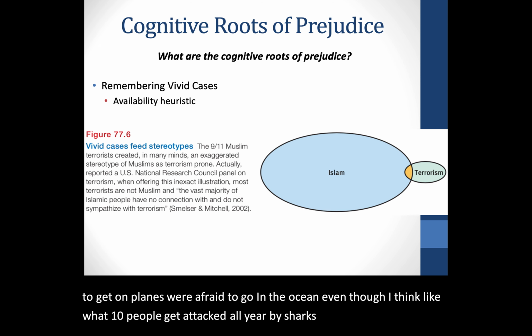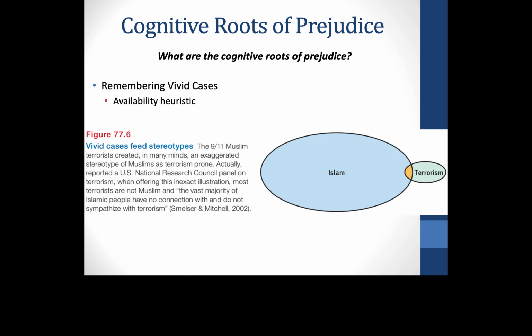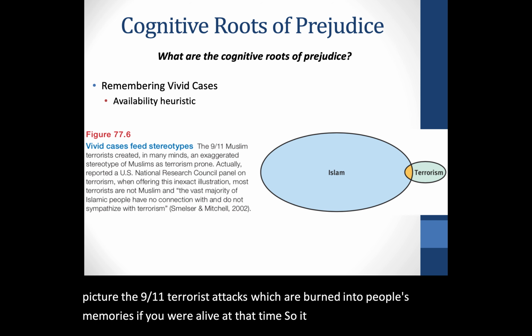Well, I'm going to bring up 9/11 again. Islam was associated with the people who committed the terrorist attacks, right? So what happens is you think of Islam and you picture the 9/11 terrorist attacks, which are burned into people's memories if you were alive at that time. So it becomes a very available image.